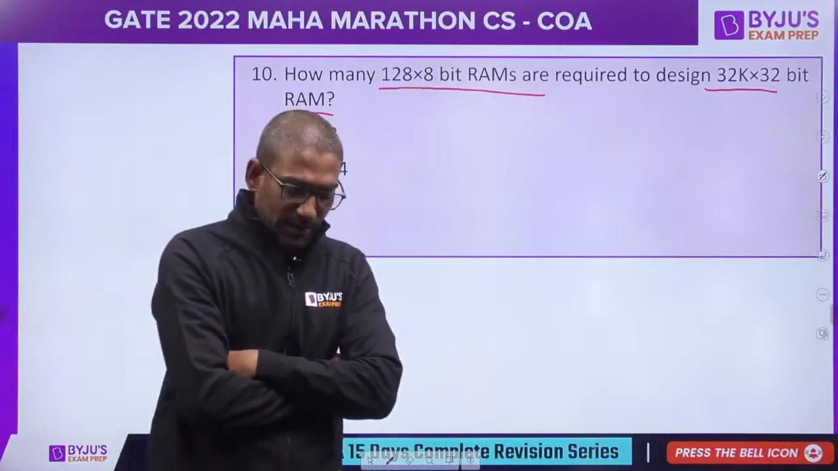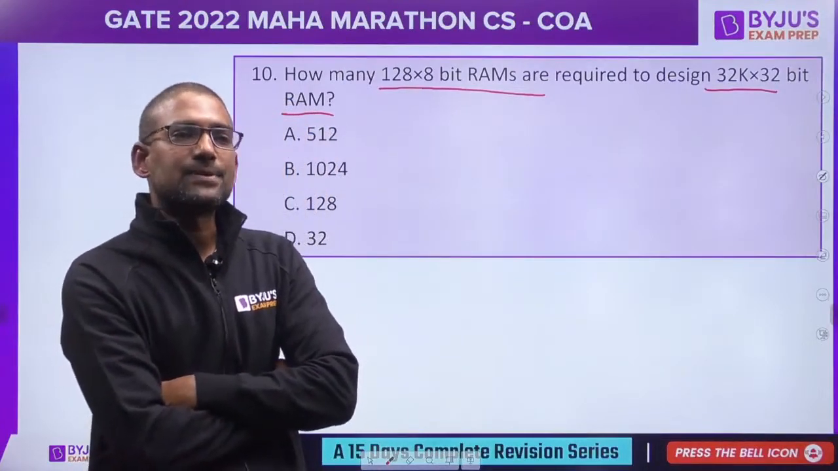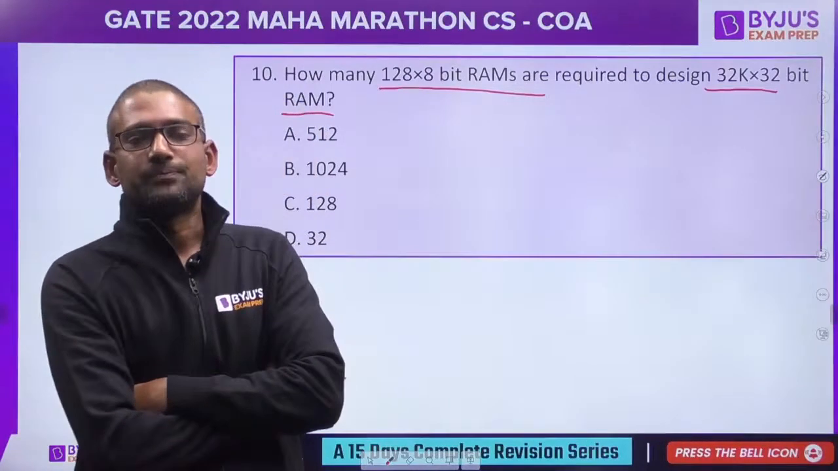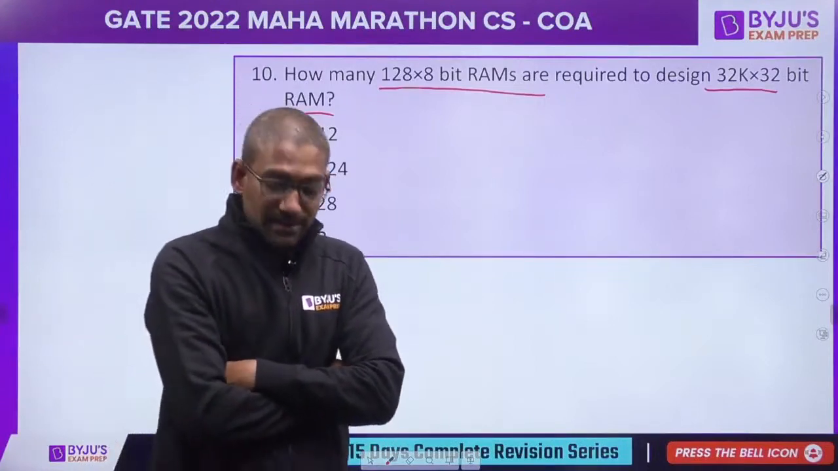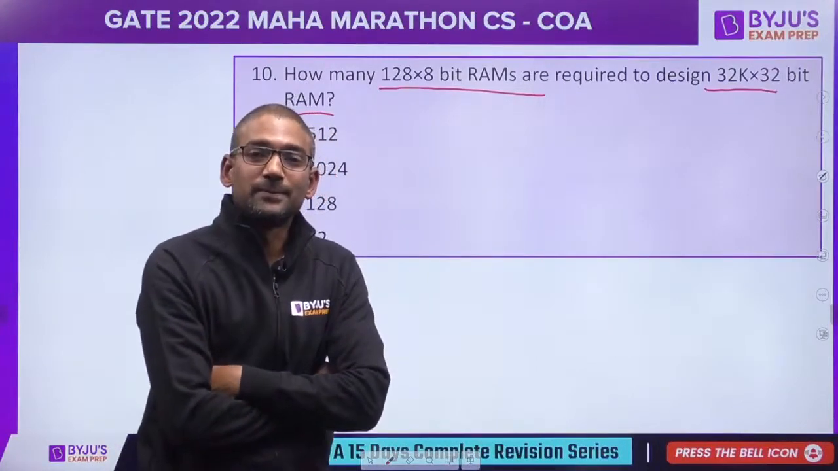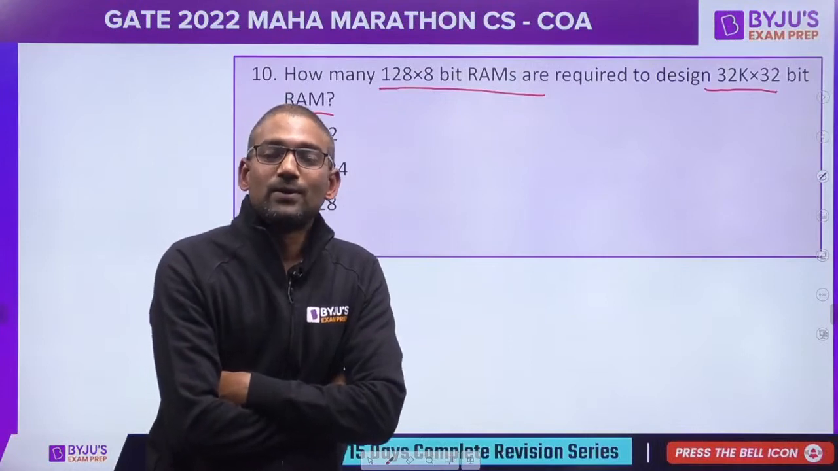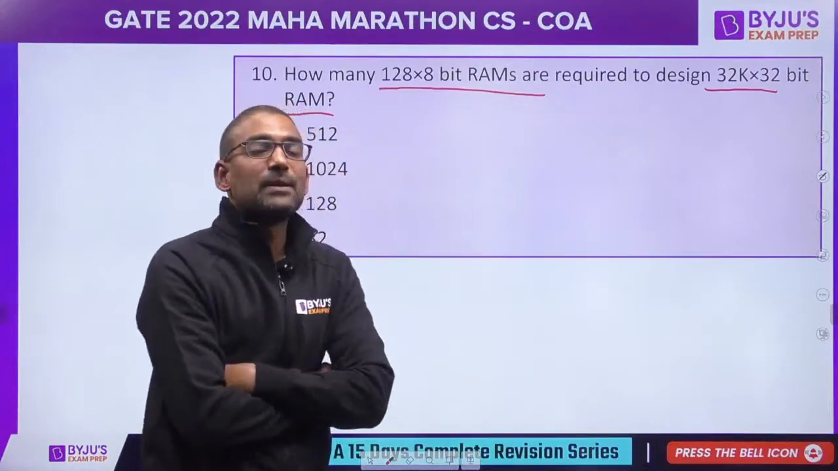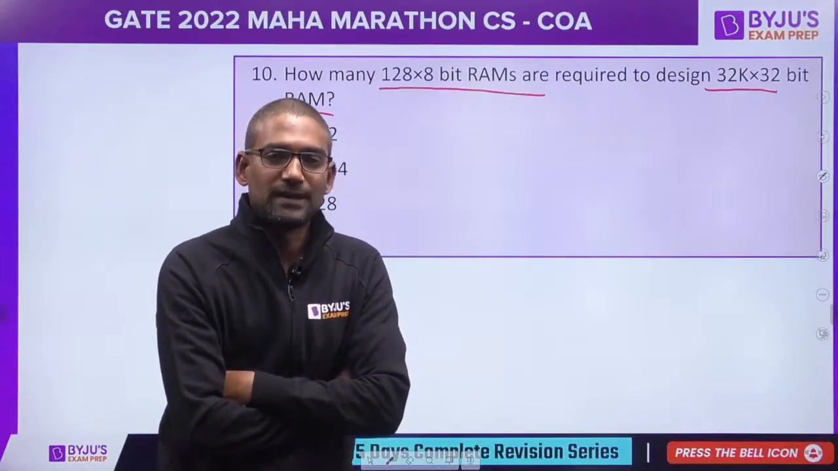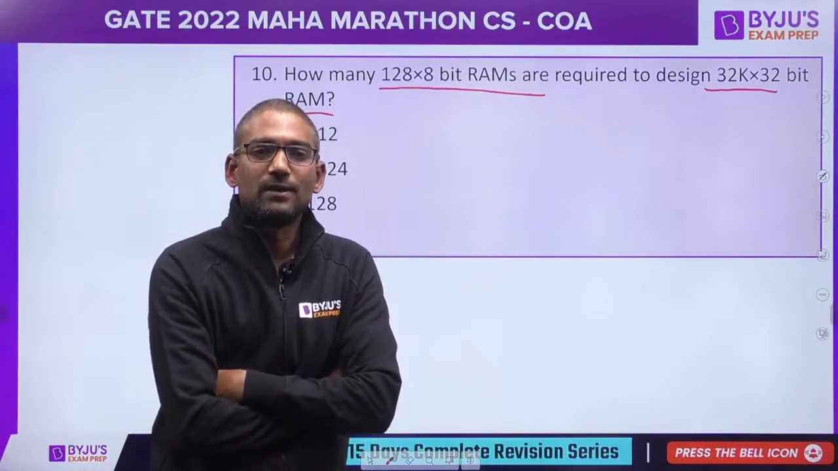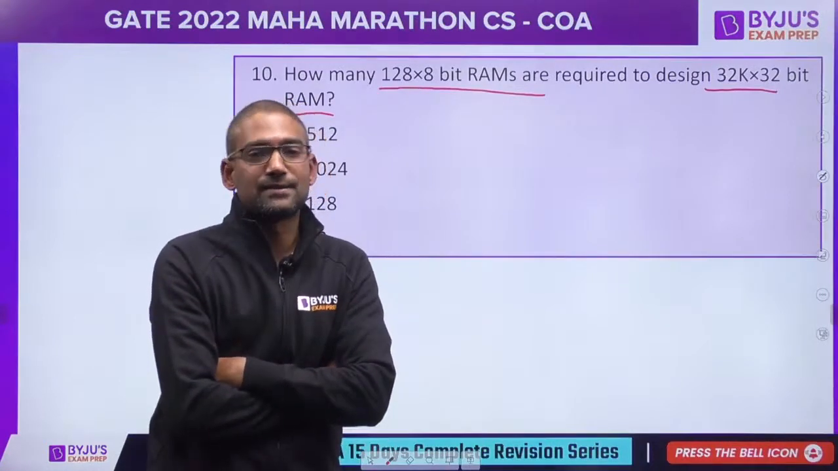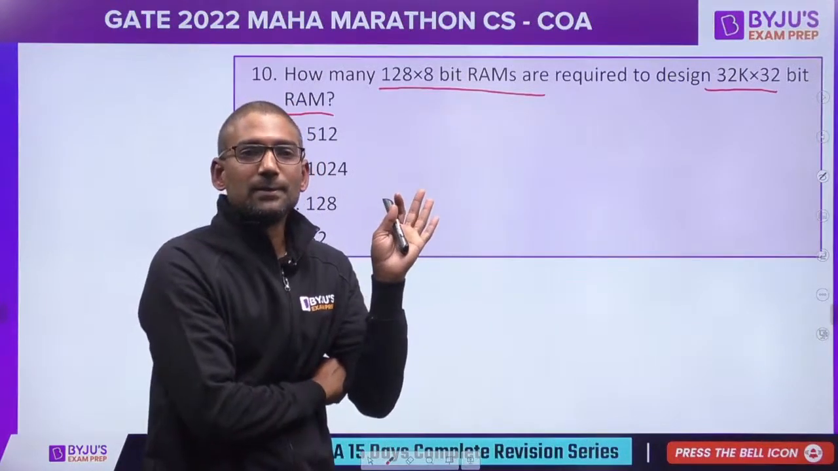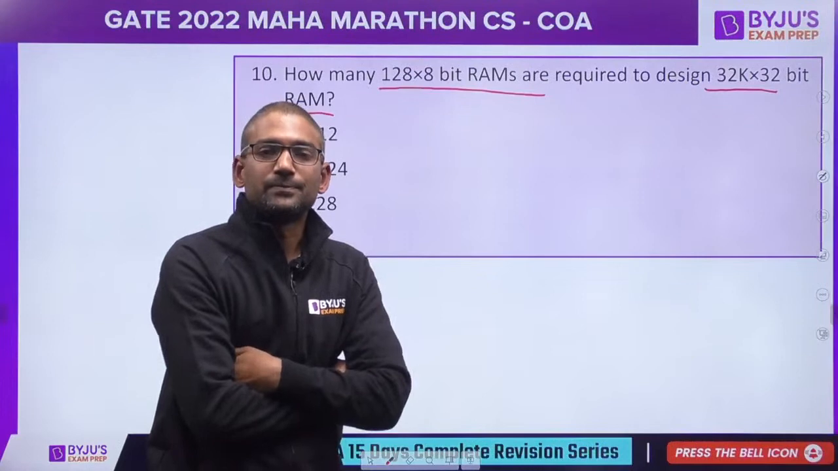How many 128 by 8 bit RAMs are required to design 32K by 32 bit RAM? So we have digital logic expert Anshul sir also here. Definitely sir could have taught you, while designing memory we will have 3 types of design: horizontal expansion, vertical expansion, matrix expansion, right? Here this falls under matrix expansion category.